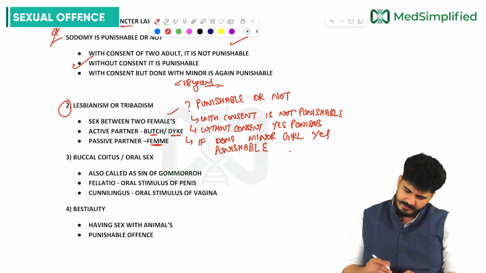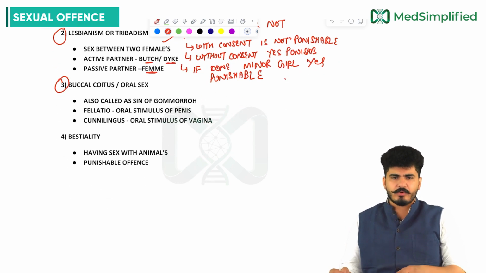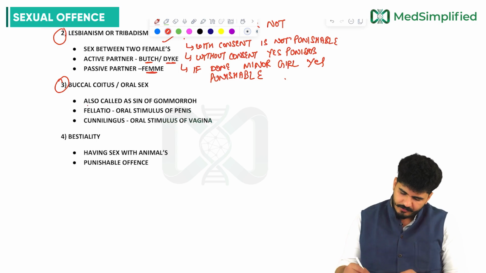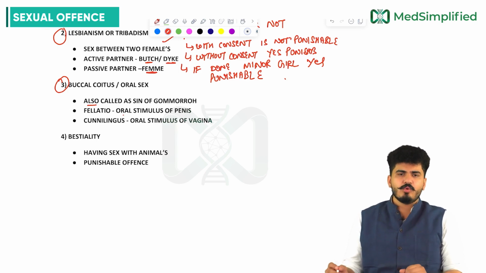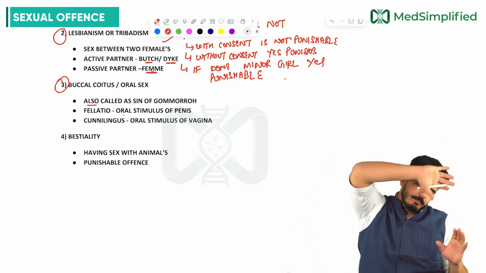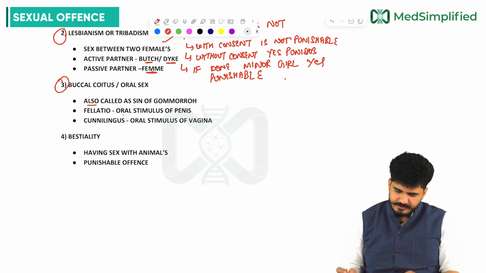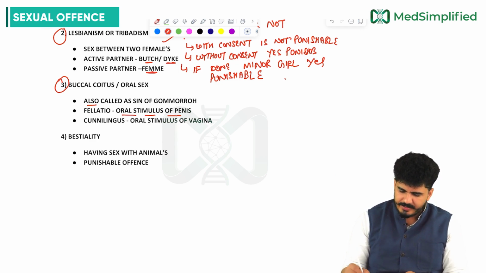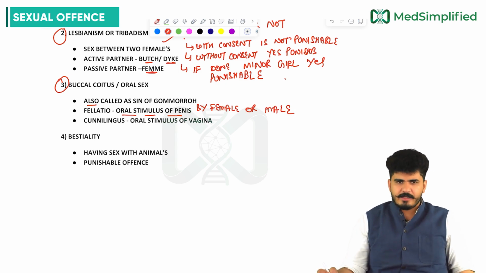Now, the third thing we have to learn here is buccal coitus or oral sex. Buccal coitus or oral sex is also called the sin of Gomorrah. Two types are here: one is male to female, another is female to male. And if there is an oral stimulus of a penis by female or male, it can be female to female, it can be male to male.